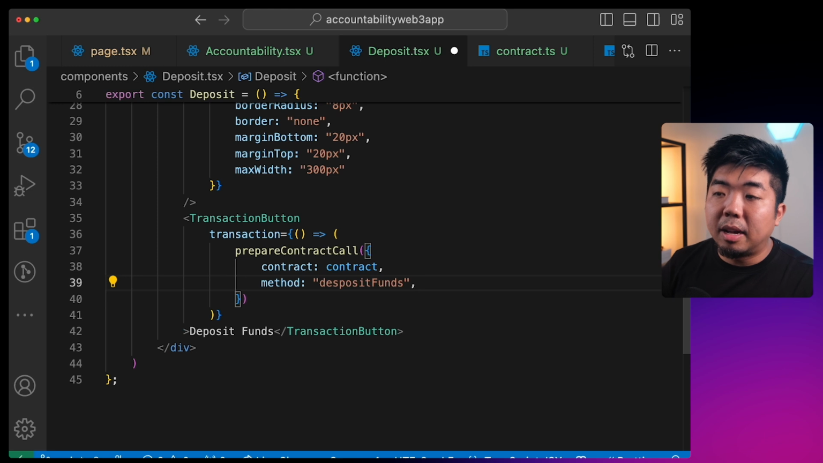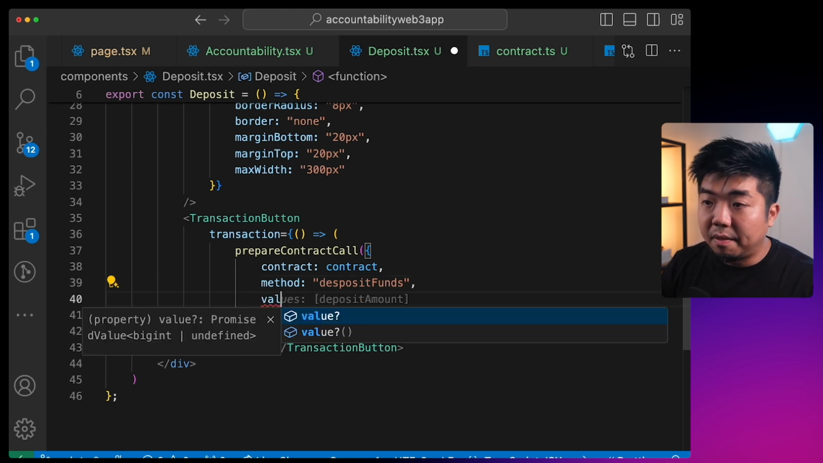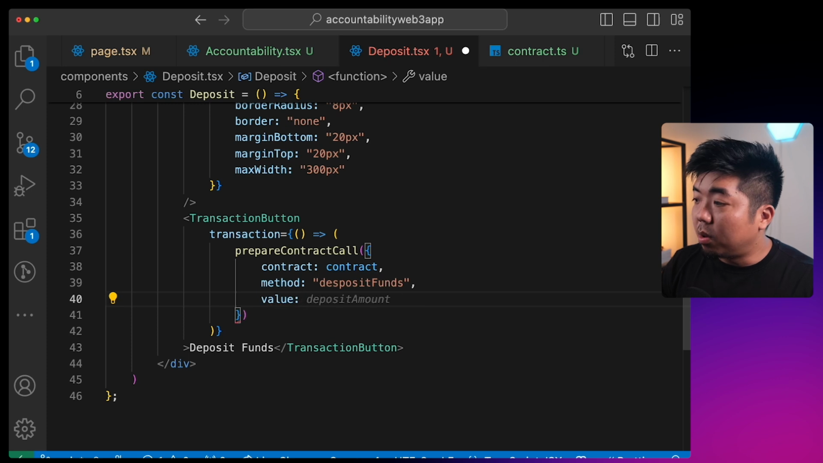And then the deposit funds function is a payable function, and we need to set the value here to the amount that we want to deposit into the smart contract.